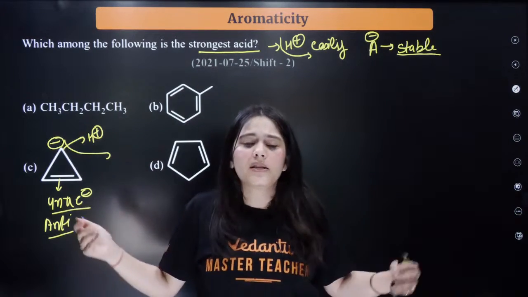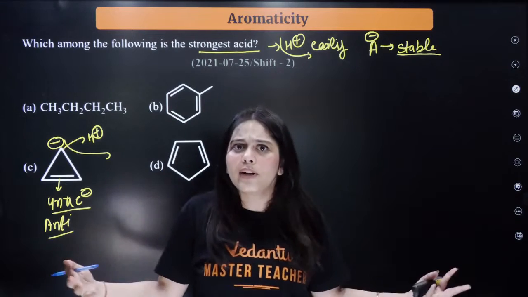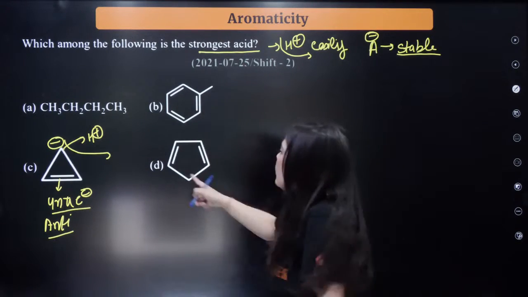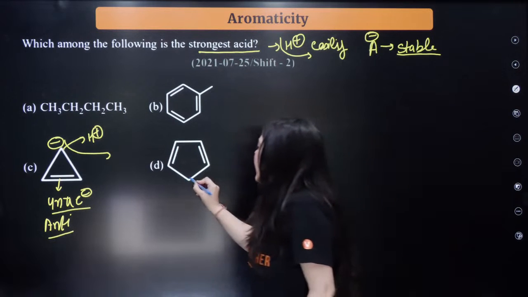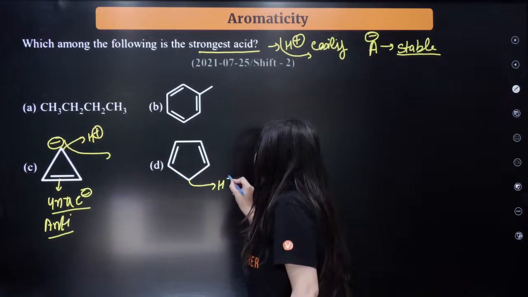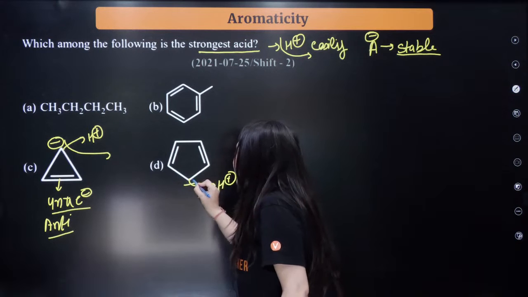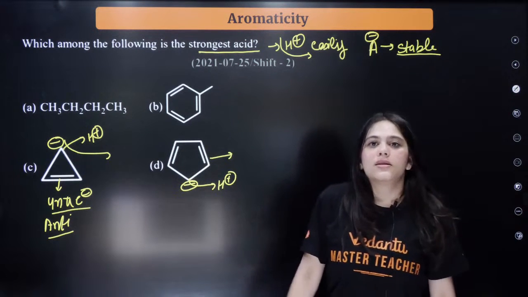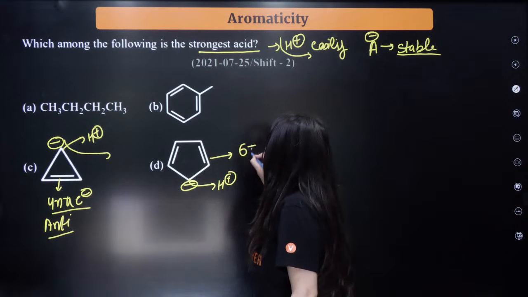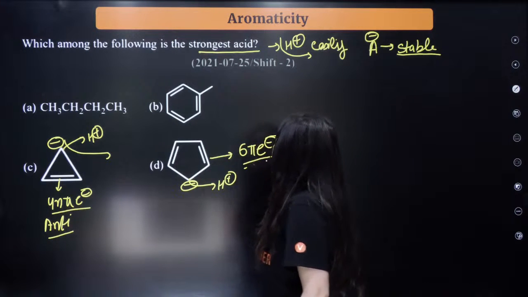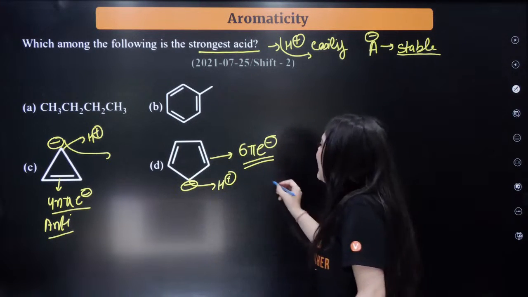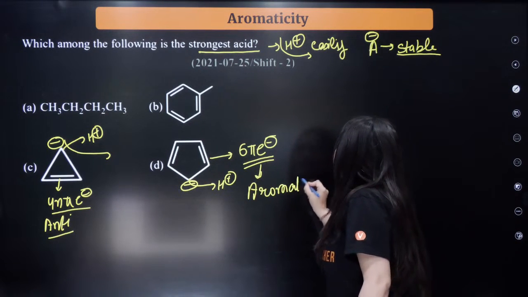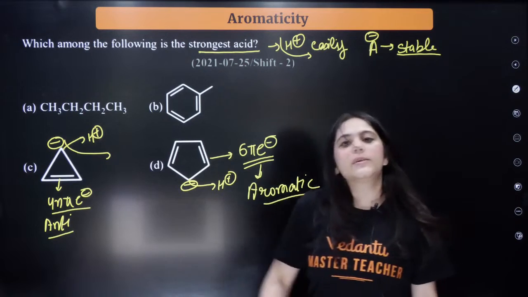After giving away H plus, I am becoming so unstable. Why will I do that? I will keep my H plus to myself. I will not give it away. But look at the D compound. Here, if the H plus goes away from here, then the negative charge forms over here. Now count the number of electrons. This is now becoming a 6 pi electron system, isn't it? 6 pi electrons, we know, ma'am, this is an aromatic system. And aromatic systems are stable.